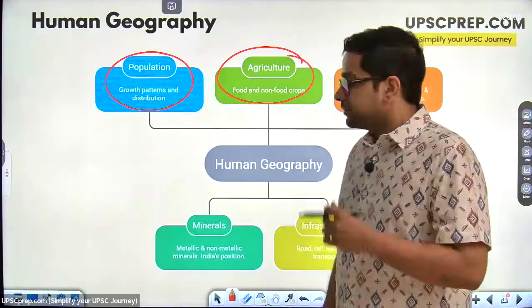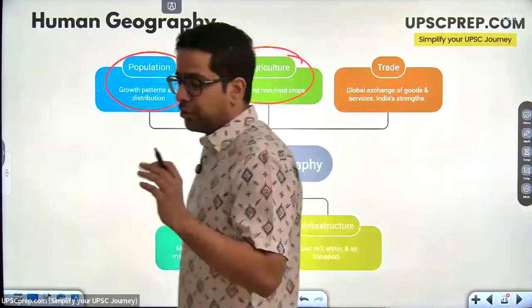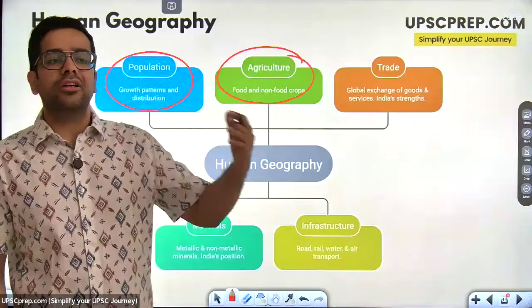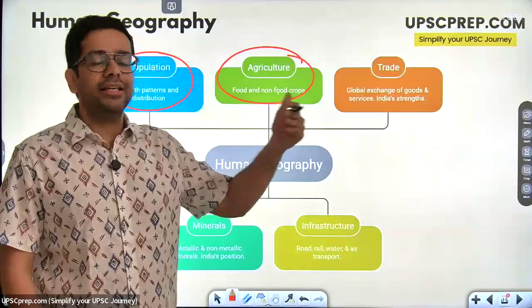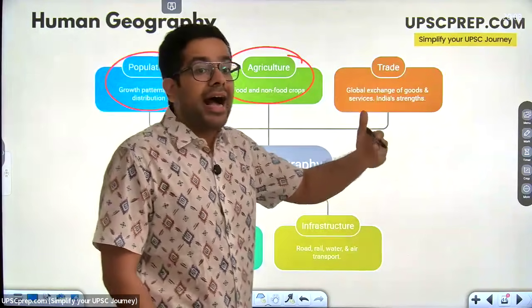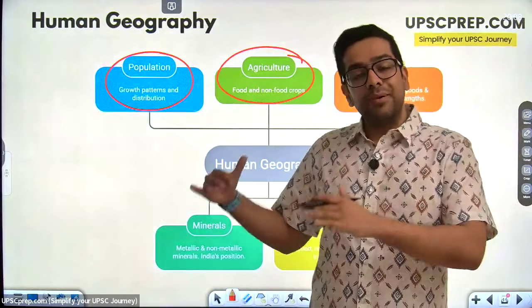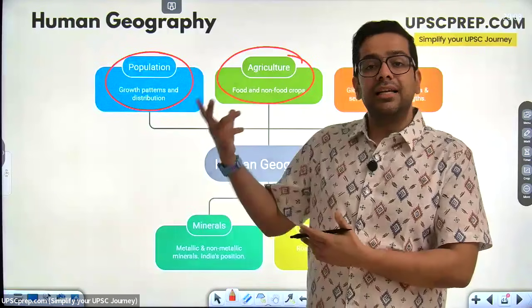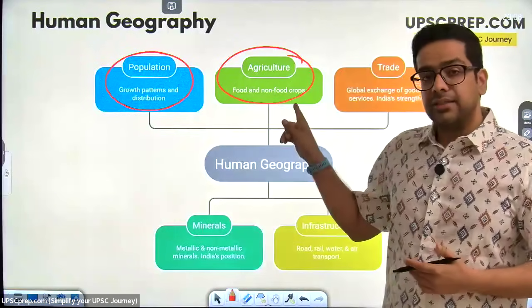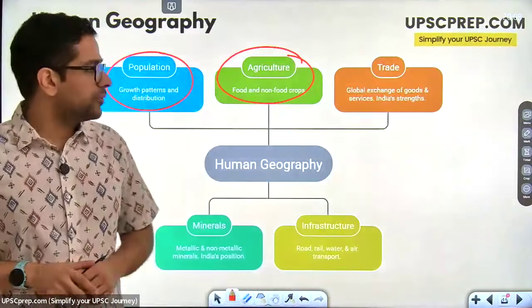Right, agriculture में क्या रहेगा that, for example, India is producing wheat, but what is the comparative production of wheat in, let's say, China or in the US? What is happening in those countries that they have higher wheat production than India? And like, what are the reasons which are stopping India from having that kind of output? So these sorts of things will be asked over here. Not just that, also there'll be focus on non-food crops, right?